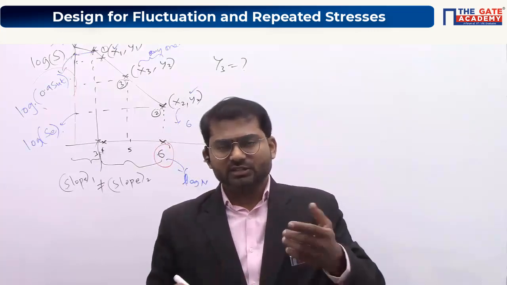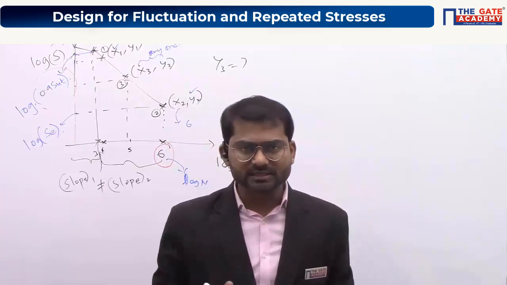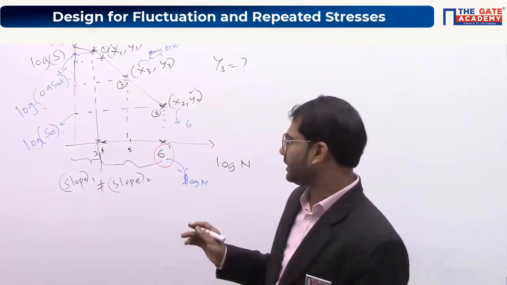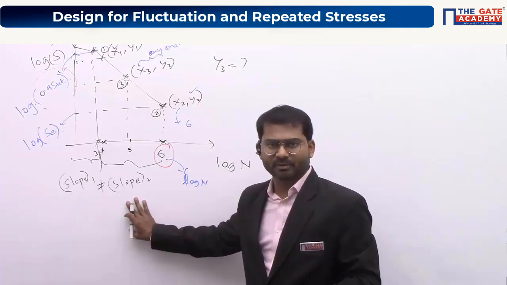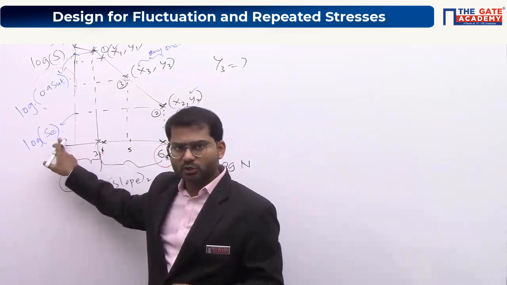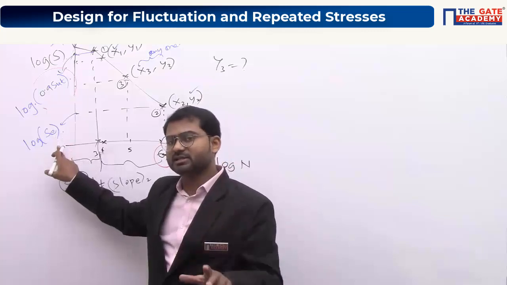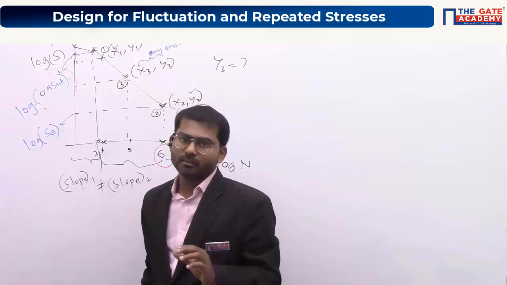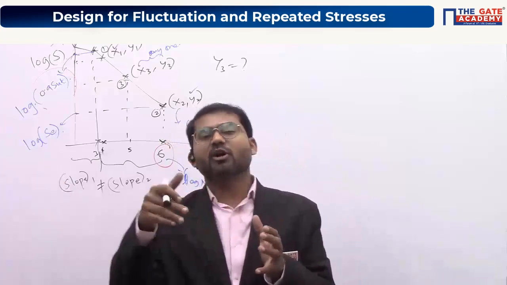Anyway, we understood that out of the different types of cyclic stresses, reversed cyclic stress is very dangerous. So we have done the reversed cyclic stress experiment. Using that, we can get the value of the endurance limit. For this reversed cyclic stress condition, we got the endurance limit value, that is SE here. But I said it goes beyond that as well.